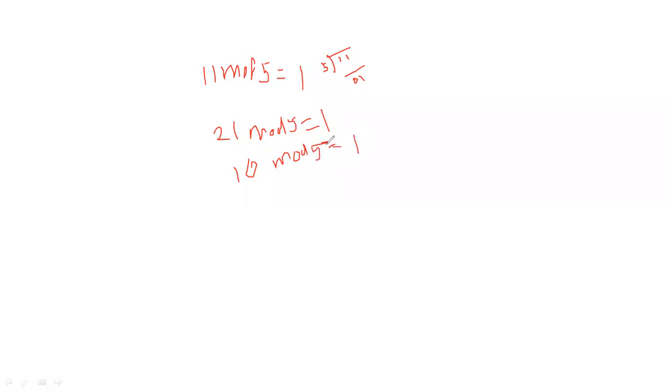So see here how this mod is actually used: modular arithmetic is used in cryptography. You will learn in the computer network subject there is an RSA algorithm. In the RSA algorithm, they have used modular arithmetic to calculate the private key from the public key.